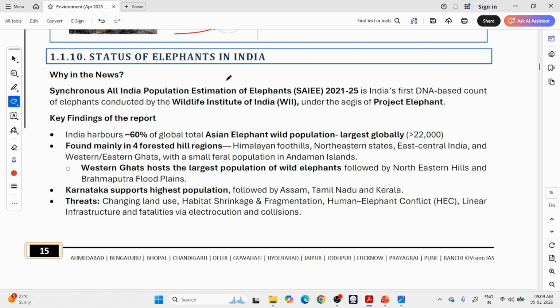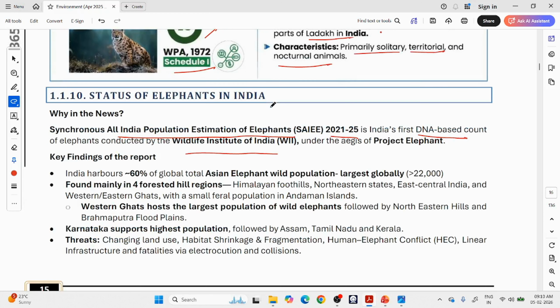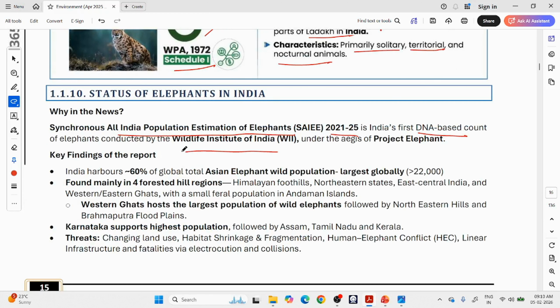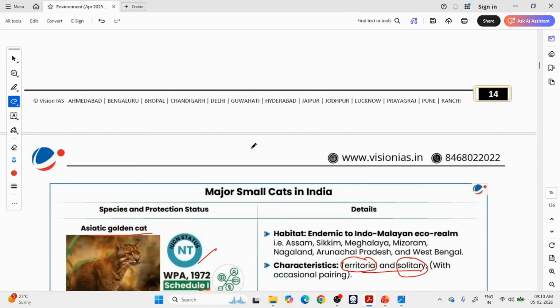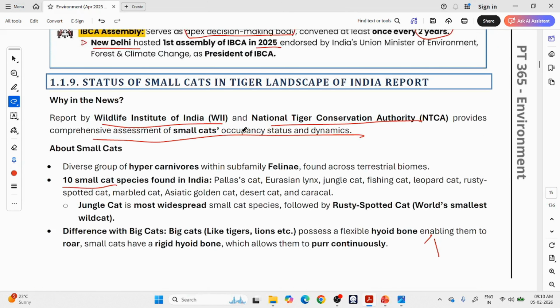Now let us come to this news. Synchronous All India Population Estimation of Elephants 21 to 25 is India's first DNA based count of elephants conducted by Wildlife Institute of India. So I could not show you here, but I will recommend you one thing. See here, we are frequently reading about this Wildlife Institute of India. So here also it is mentioned Wildlife Institute of India.